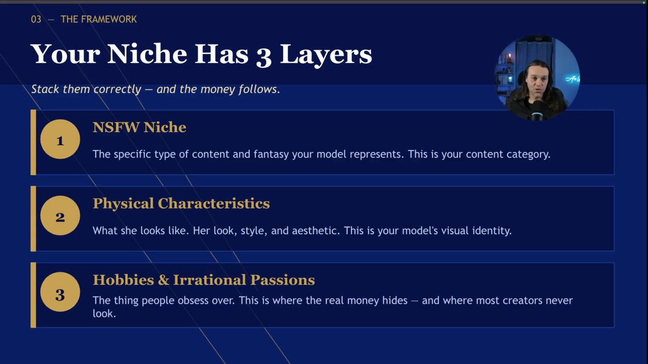So number 1, your not safe for work niche. It's a specific type of content and fantasy your model represents. This is your content category. I'm going to show you guys in a moment how to find these categories as well, by the way. So don't even worry about this. So that's layer number 1.